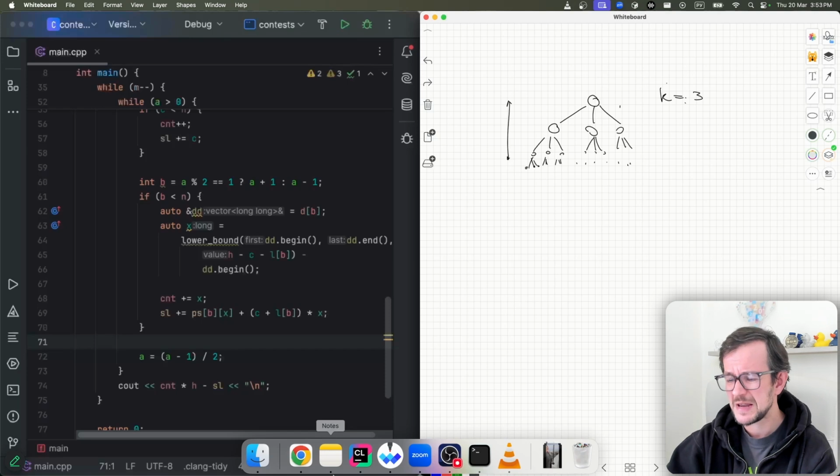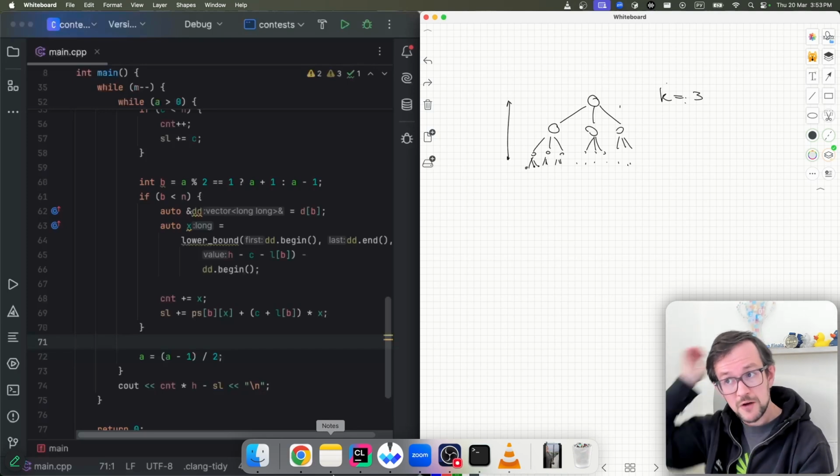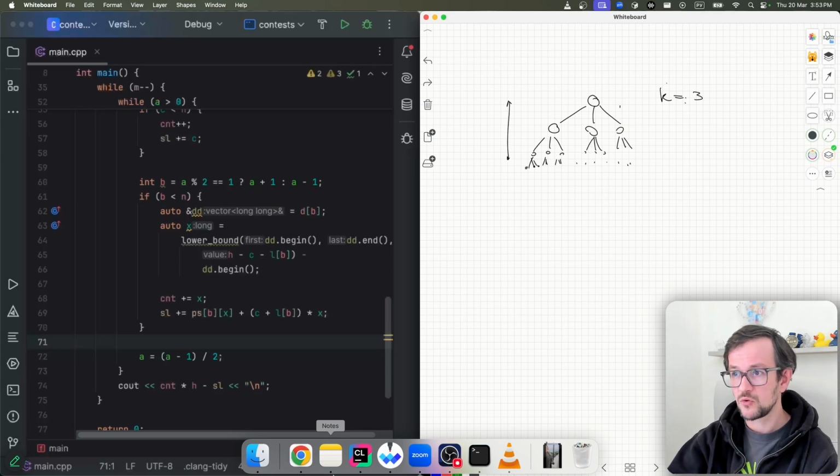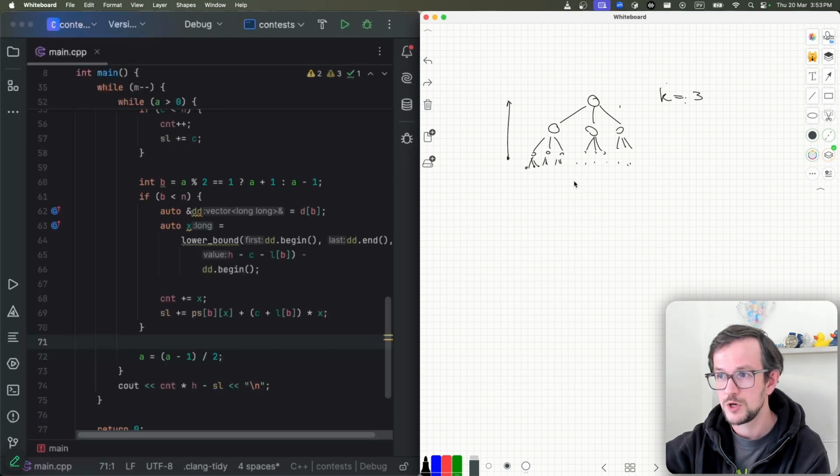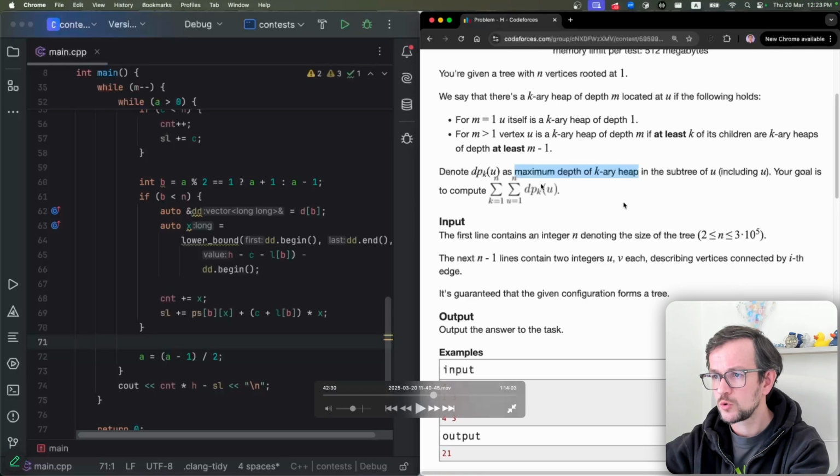The question is basically to find the maximal height of the tree you can find in your given tree. So given some tree, for every node of this tree, you need to find the maximal height of this balanced k-ary tree which starts in your position. And what you need to calculate is this sum.